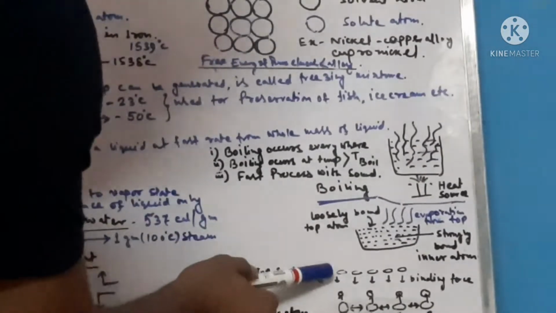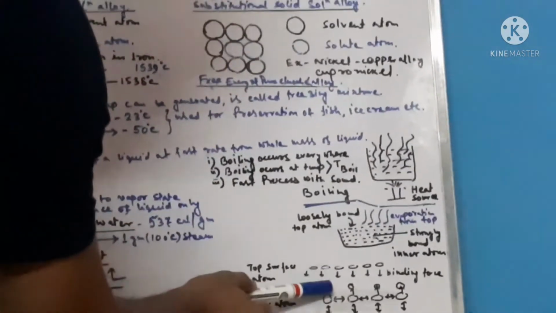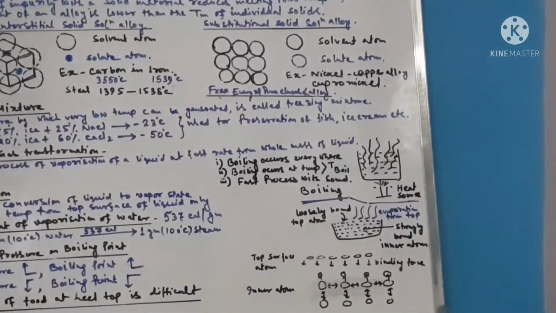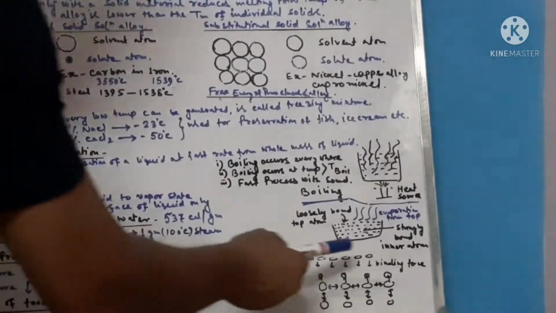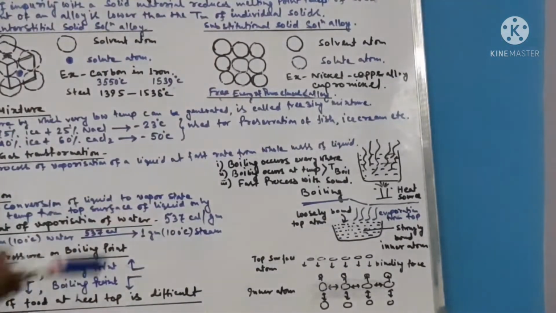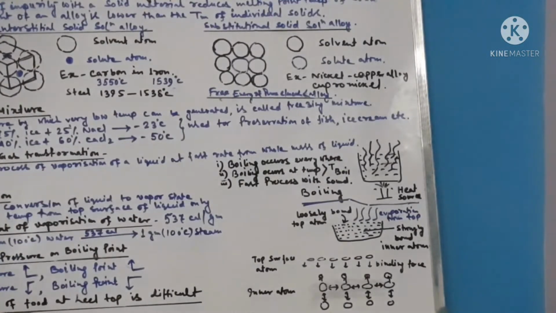All these atoms are bounded very closely by surrounding atoms from each and every side. But in the case of the top surface, these molecules are a little bit free because they are bounded from this side only, and the top surface is absolutely free. So when they get some little bit of positive influence, they will easily escape out from the top surface of the body. That influence is low